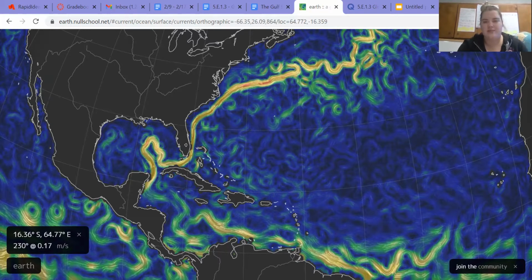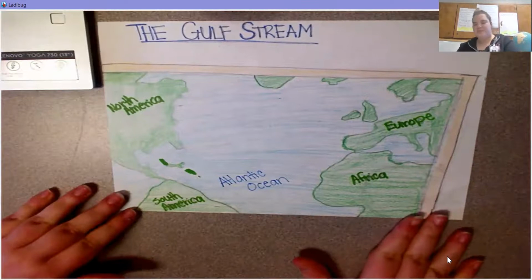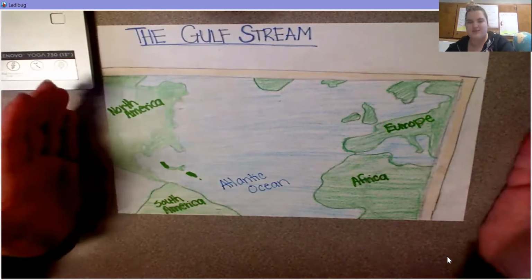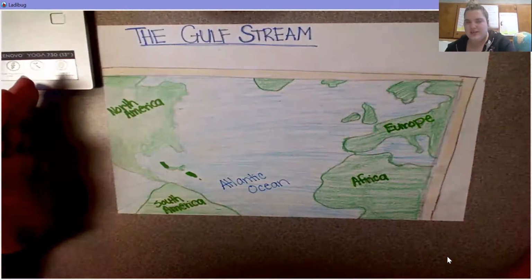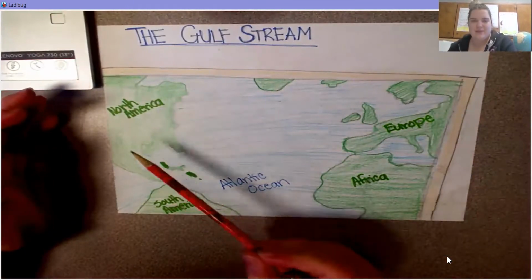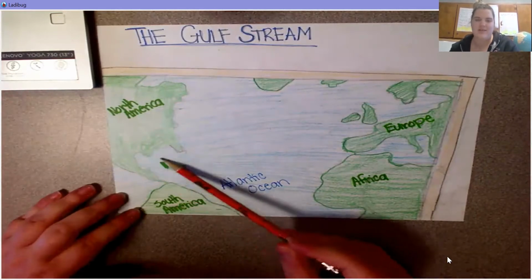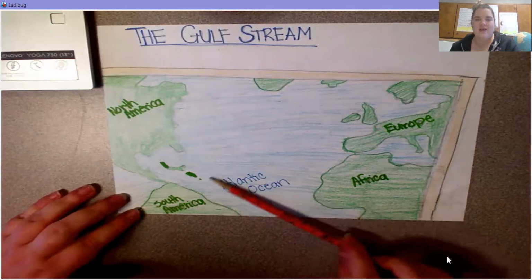So I'm going to share. Okay, and here I have already drawn kind of like a zoomed in version of a map. Okay, so I've kind of only zoomed in the area that we need. That way we don't have a lot of extra. So over here you can see that we have North America and South America. Over here is that Central America area that we have talked about. And that's where we're going to start drawing our Gulf Stream.